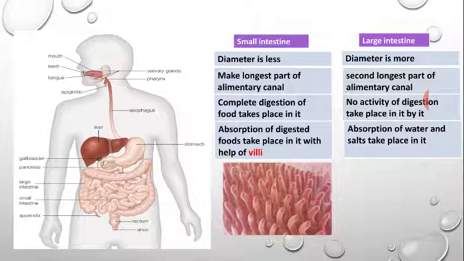Now learn about what villi are. The inner wall of the intestines has certain finger-like projections, and these finger-like projections are called villi. So the first part of this chapter is finished.